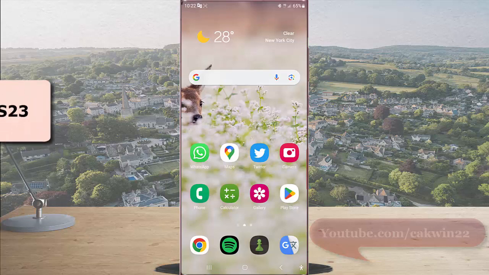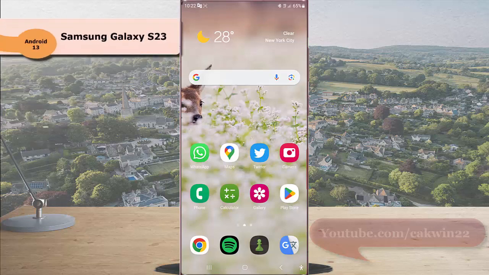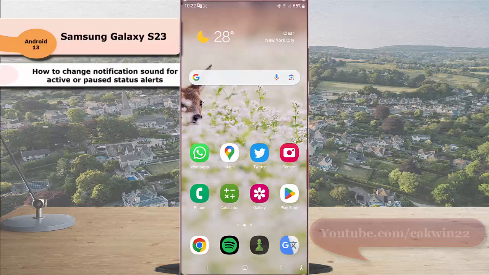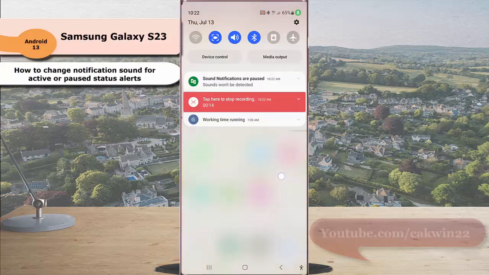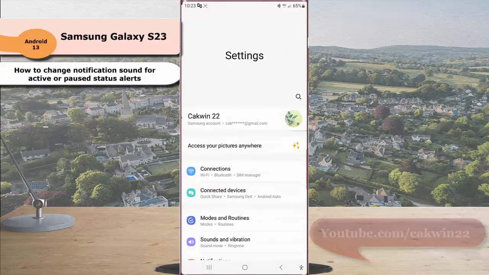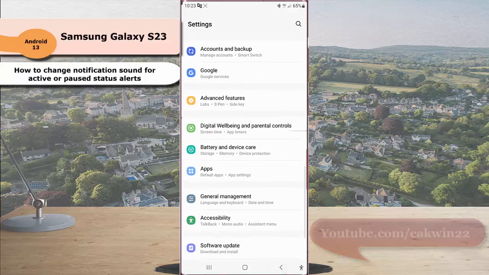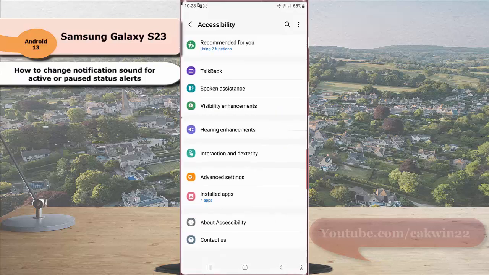To change the notification sound for active or pause status alert in Samsung Galaxy S23 Ultra, swipe down the top of the screen and then tap the settings icon. Scroll down the screen to find accessibility. Tap accessibility and then tap hearing enhancement.